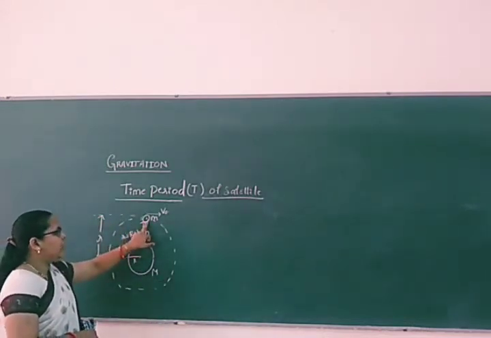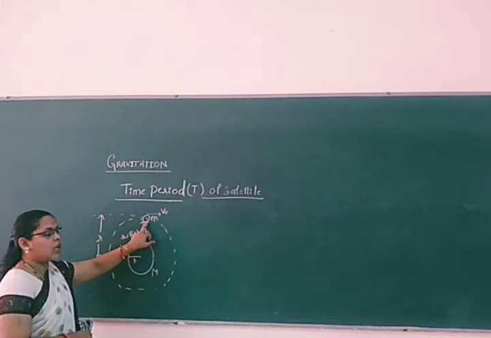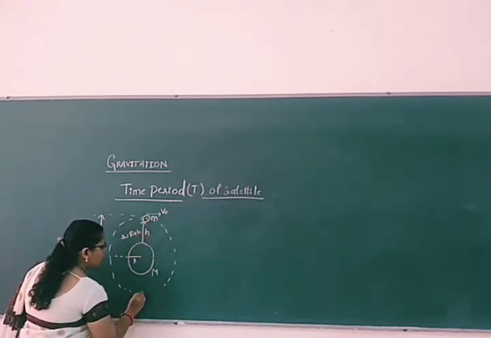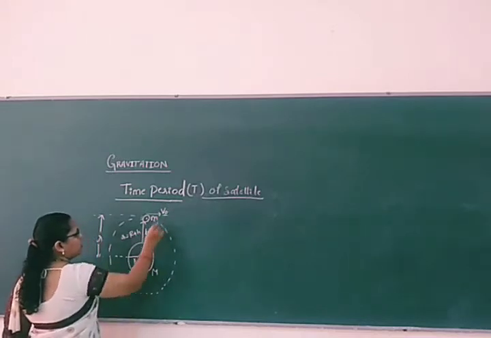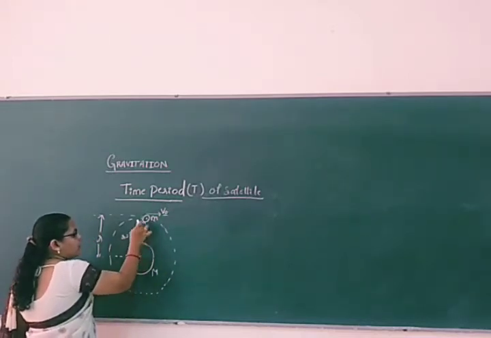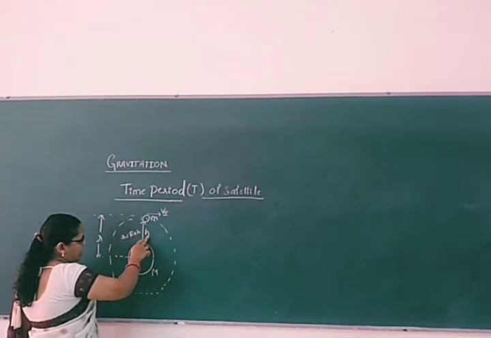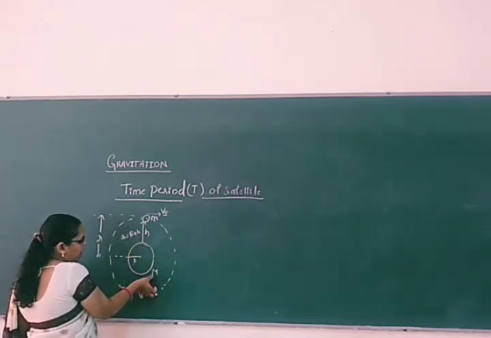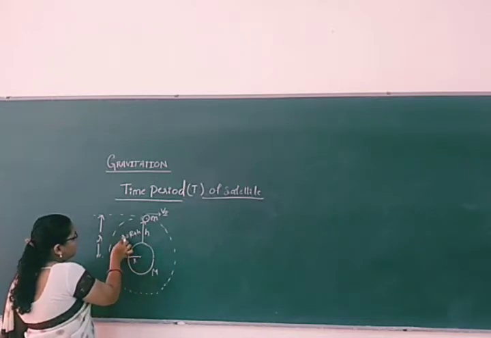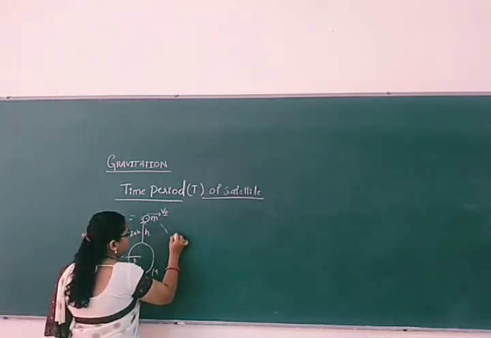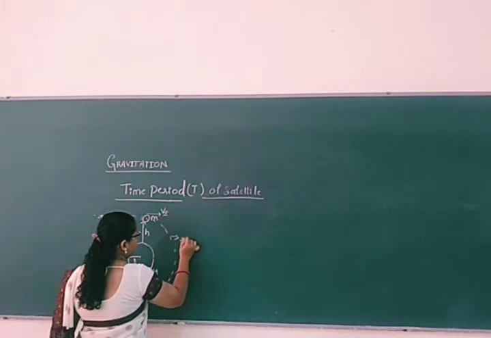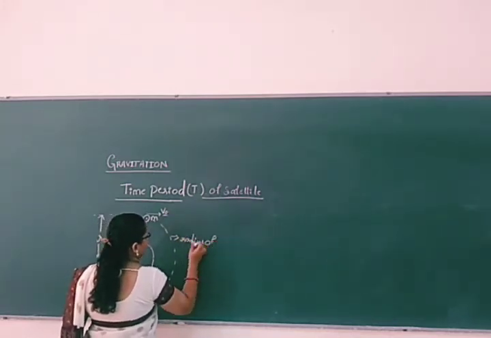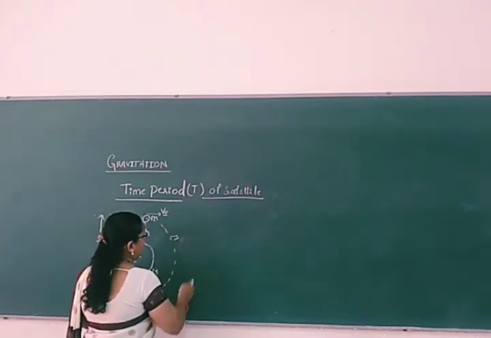Now let us consider the satellite which is revolving around the earth in a uniform circular motion with the orbital velocity v0, at a height h above the surface of the earth. R is the radius of the earth, and capital M is the mass of the earth. Small r is equal to the orbital radius, or radius of the orbit.